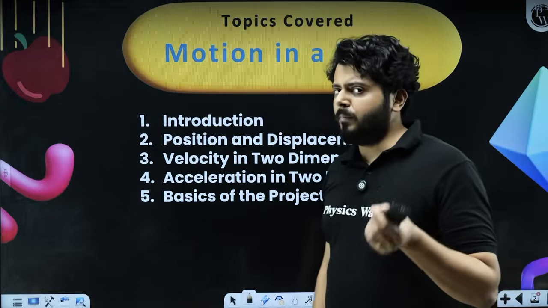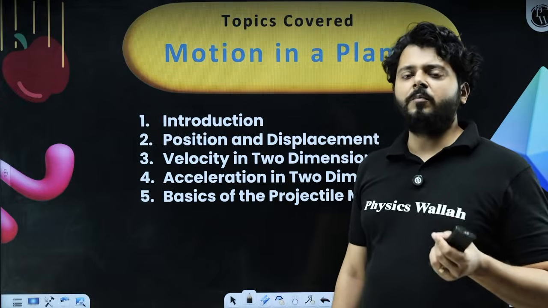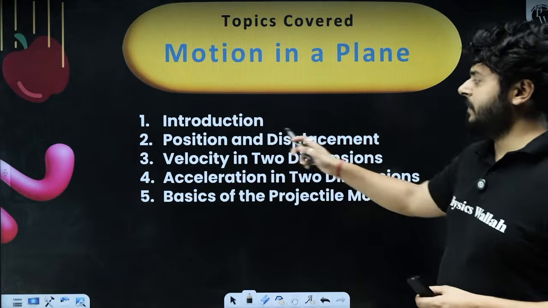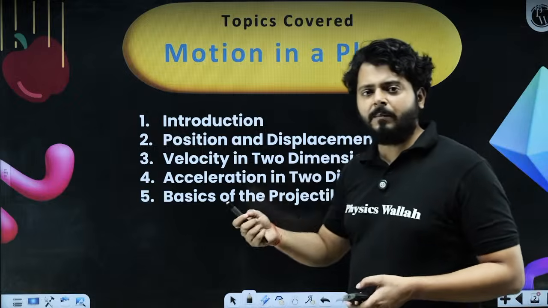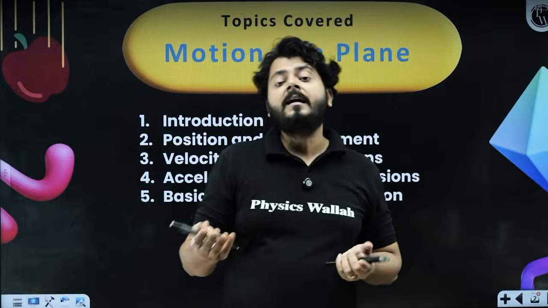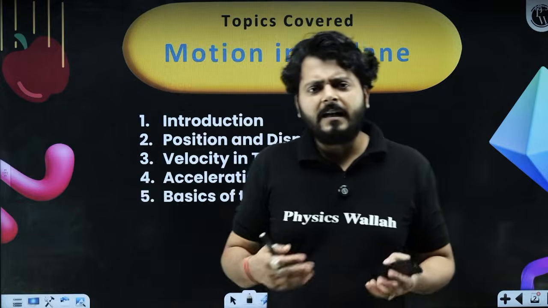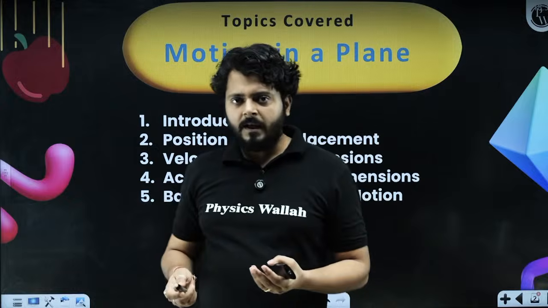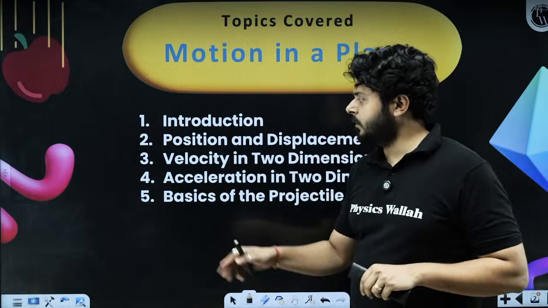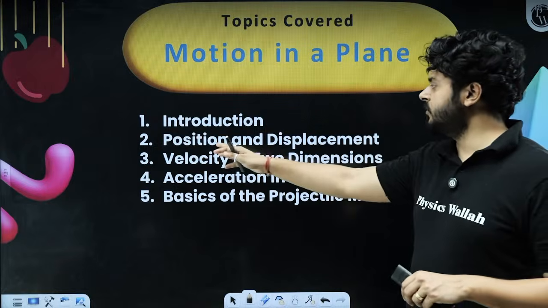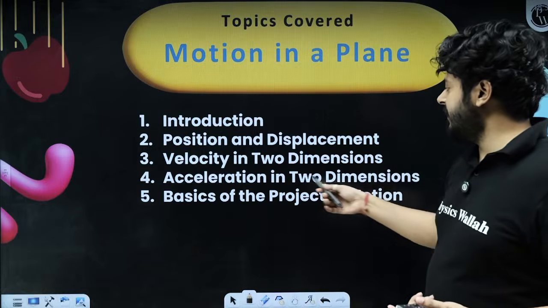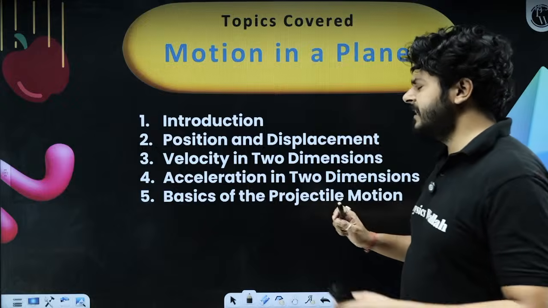My dear kids, in the previous chapter, when I was teaching you the concept of motion in a straight line, we already discussed position and displacement, velocity in one dimension. We talked about position of a particle, displacement of a particle, velocity of a particle, acceleration of a particle. Those are called terms of motion. Today we'll be discussing those terms of motion, but in two dimensions. So velocity in two dimensions, position and displacement in two dimensions, and after that, acceleration in two dimensions and then some basics of projectile motion.